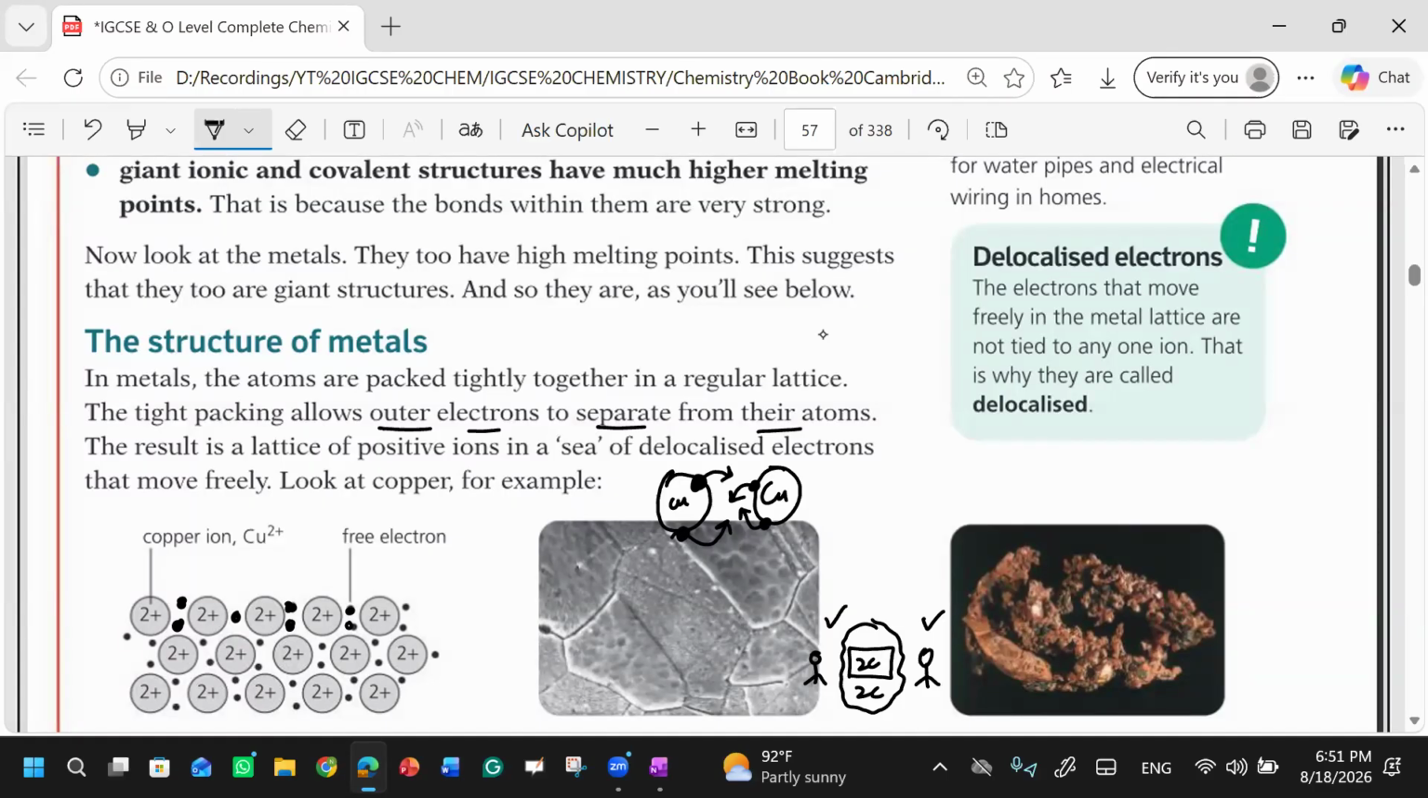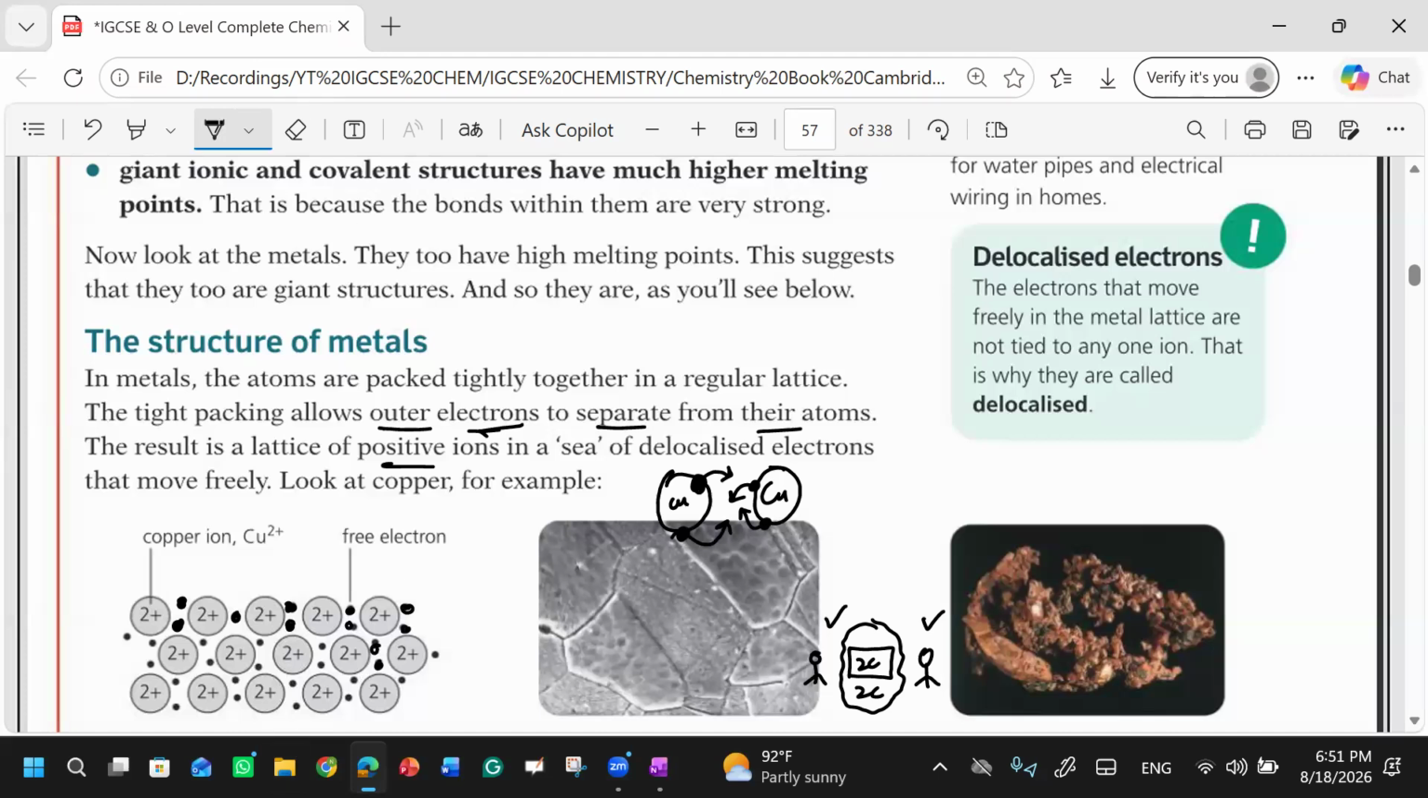So when they are close to each other, they lose their outer electron. The tight packing allows outer electron to separate from their atoms. The result is a lattice of positive ions. Now you see what this is? This is a lattice of positive ions, 2 plus, 2 plus, 2 plus. These are all coppers, as well as there is a sea of electrons. These dots are what? Free electrons. Are you getting this?